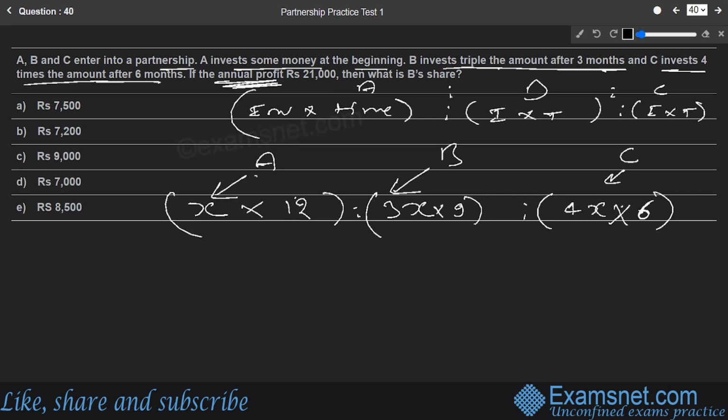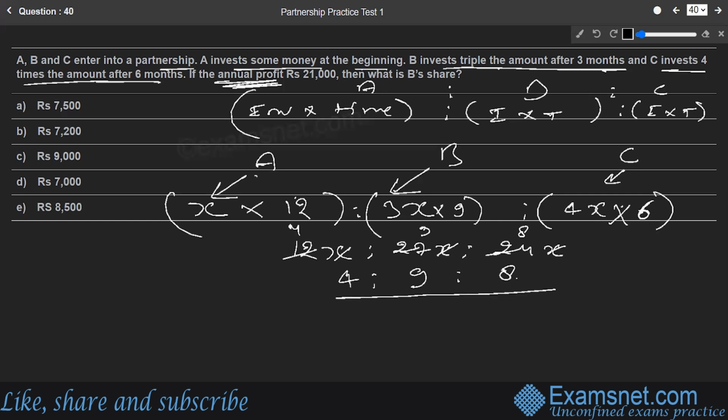So this is how we distribute the ratio. It is going to be 12x is to 27x is to 24x. This is the ultimate thing. If we simplify this ratio further, if we divide them by 3 and x can get cancelled, it is coming out to be 4 is to 9 is to 8. So the numbers are cut by 3: 3 4s are 12, 3 9s are 27, and 3 8s are 24. And x and x and x are getting cancelled. So the ultimate ratio coming out is 4 is to 9 is to 8 between A is to B is to C respectively.